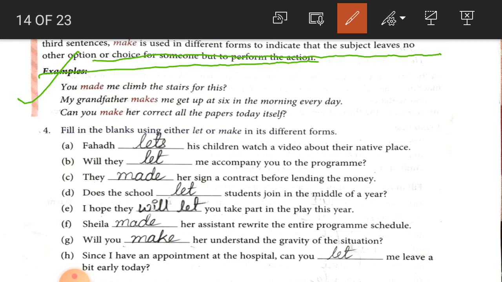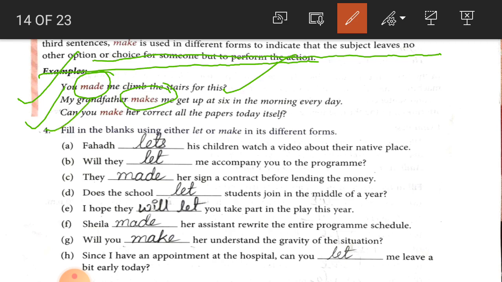You made me climb the stairs for this. You made me means you forced me, you convinced me, you persuaded me to climb the stairs for this. Second one, my grandfather makes me get up at 6 in the morning every day. So my grandfather forces me to get up at 6 in the morning every day.